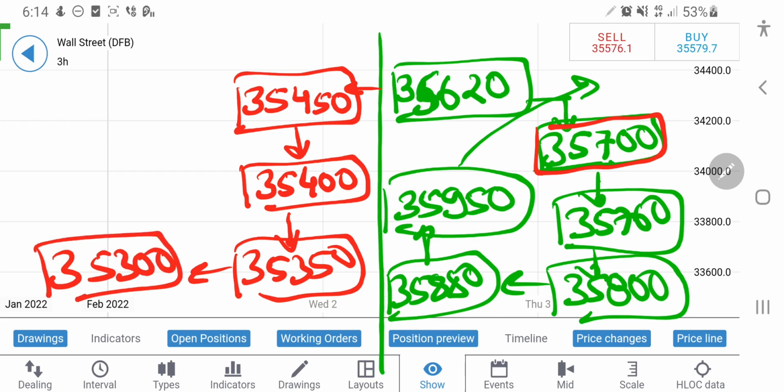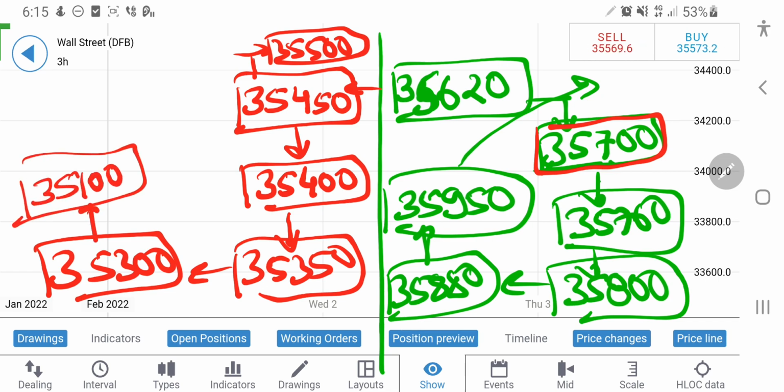Now on the upside, you can take a short here at 35,500. Rather, I will say once it breaks past 35,500, you can take a short, and for every 50 points there is a resistance available for any downward move. But yes, 35,500 is a good level for you to enter a short. And below 35,300, it will directly land at 35,100 levels, if not today, then tomorrow. By tomorrow, if it continues to break below 35,300, we must see 35,100, and it will take a support at around 35,100 levels.